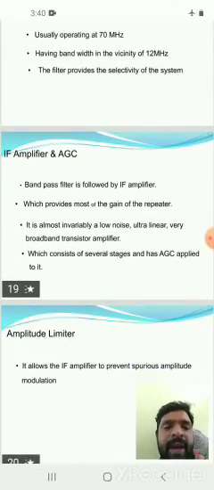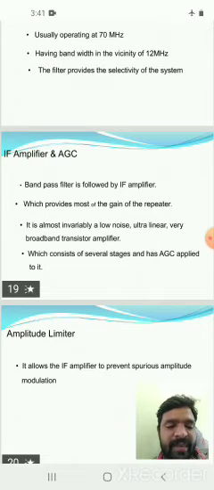IF amplifier and AGC. Here, the band pass filter is followed by the IF amplifier. IF means intermediate frequency amplifier. The high frequency signals are converted into medium or moderate frequency, and these signals are called intermediate frequency signals.